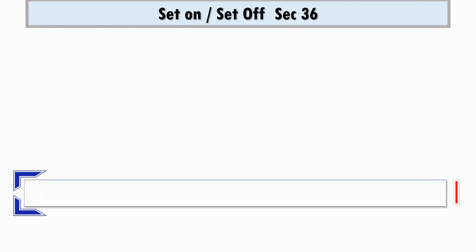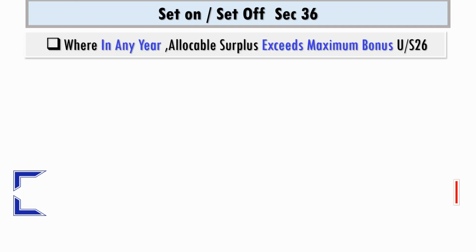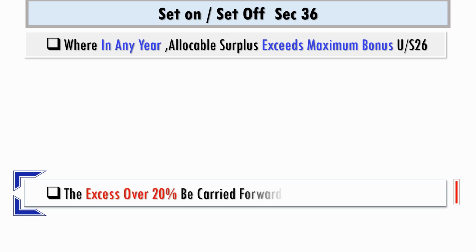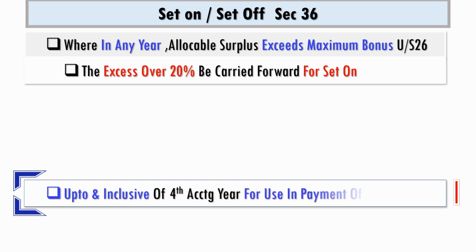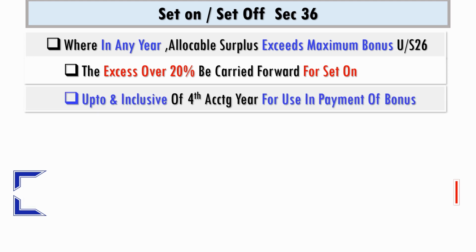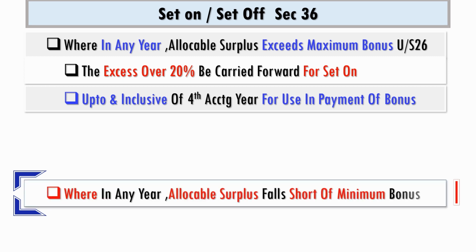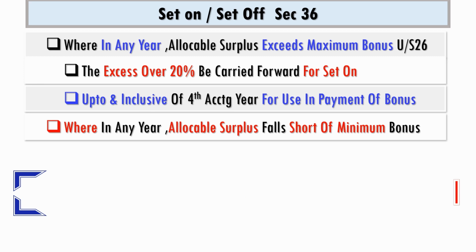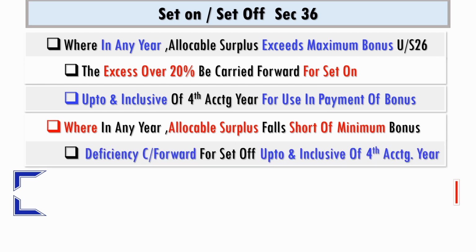Provisions regarding set on and set off. Where in any year allocable surplus exceeds maximum bonus under section 26, the excess over 20% shall be carried forward for set on up to and inclusive of the fourth accounting year for use in payment of bonus. Where in any year allocable surplus falls short of minimum bonus, such deficiency shall be carried forward for set off up to and inclusive of the fourth accounting year in payment of bonus.